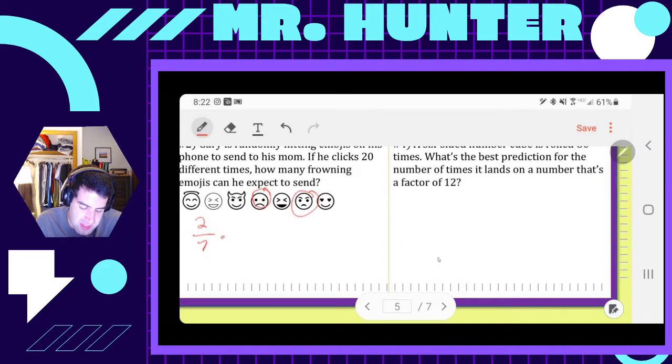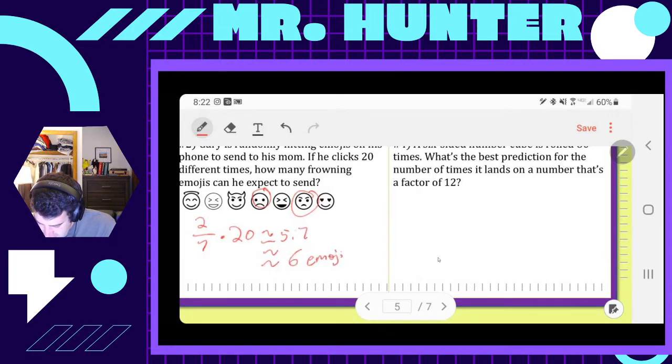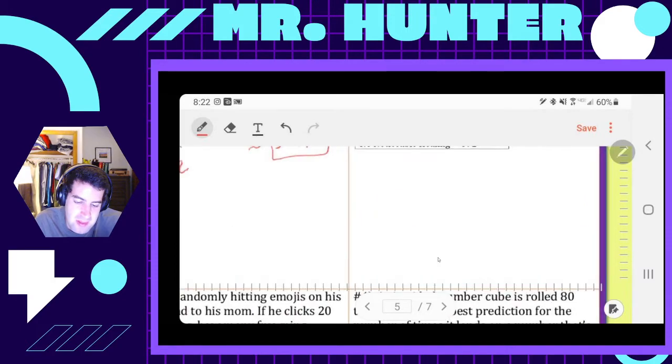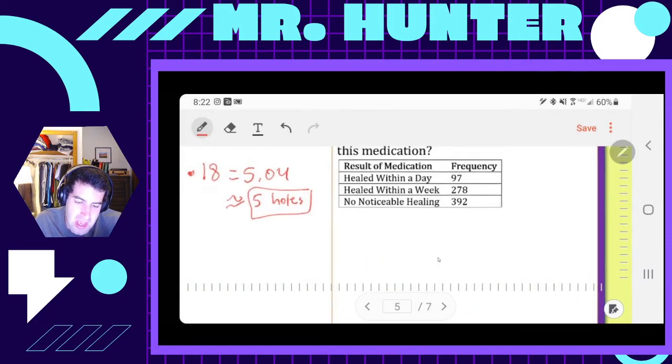And we can multiply that by the total number of things, the total number of attempts, which is 20. So 2 divided by 7 times 20. I don't use a fraction button. I type in 2 divided by 7. I get about 5.71, which I would say about 6 emojis. So of those 20, about 6 of them are probably going to be frowning. That's what probability is. It's telling us what probably is going to happen, the likelihood of what could happen.